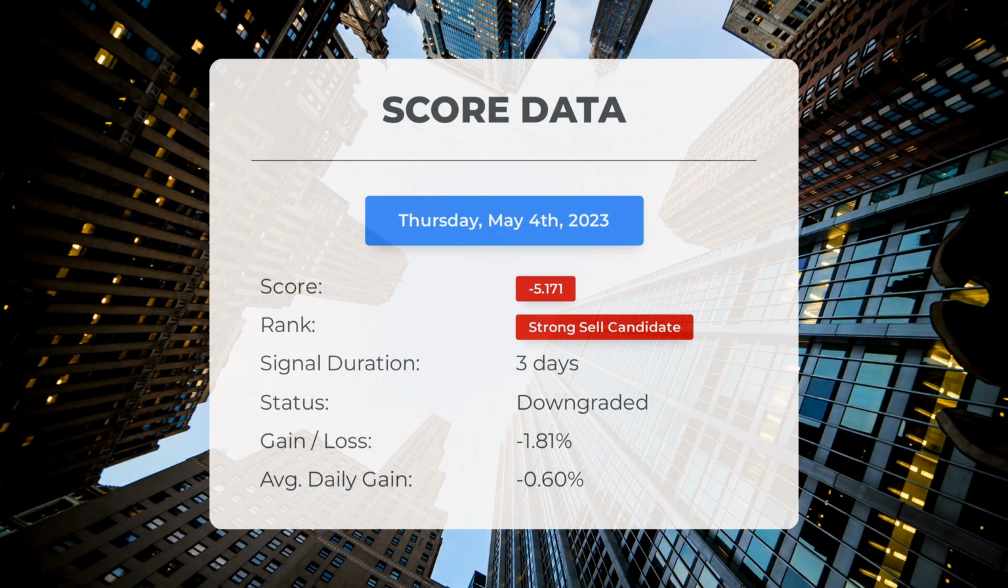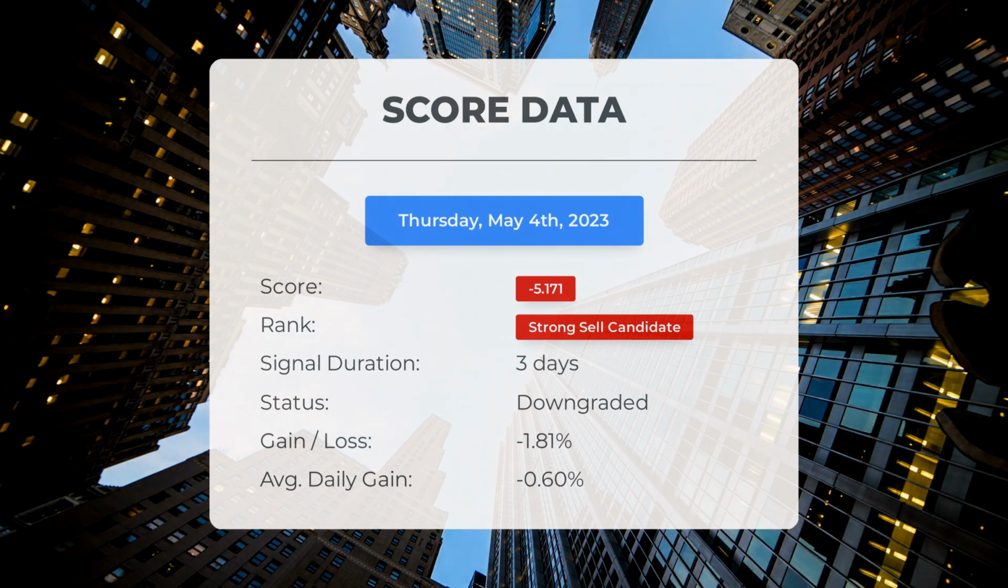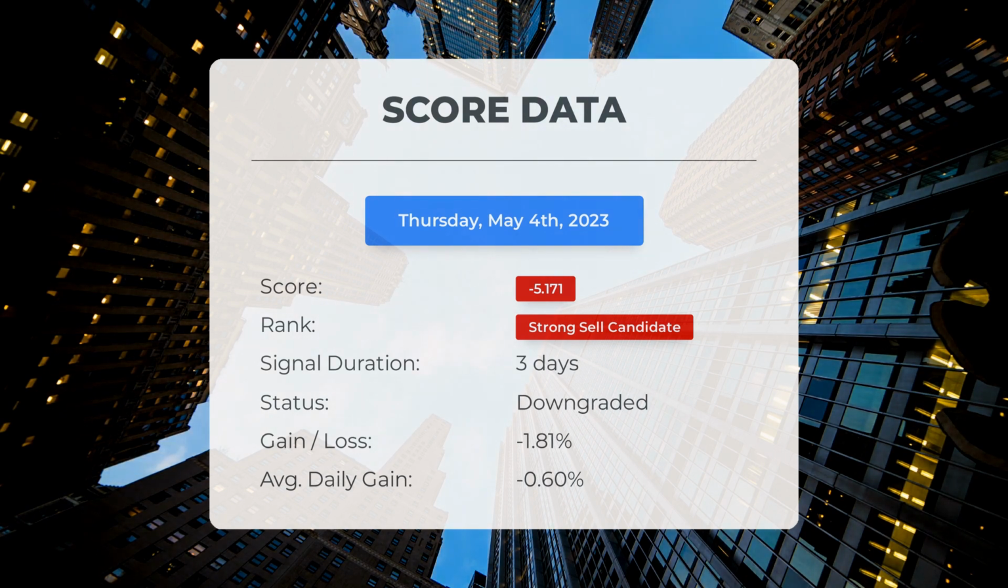Since May 2, 2023, our system has ranked SCHWAB U.S. Dividend Equity ETF as a strong sell candidate, giving it a score of -5.17. Let's take a look at the stock's performance during this period. The stock experienced a loss of -1.81%. This translates to an average loss of -0.60% per day since it was listed as a strong sell candidate.